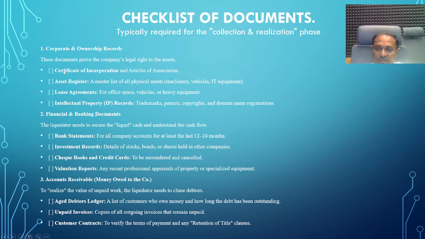Certificate of incorporation, articles of association, memorandum of association, assets register, lease agreements, intellectual property records, that is trademarks, patents and copyrights also. If there is a website, the domain name registration and formal documents are required. For banking purposes, the documents required are bank statements, investment records, cheque books, credit cards, valuation reports,